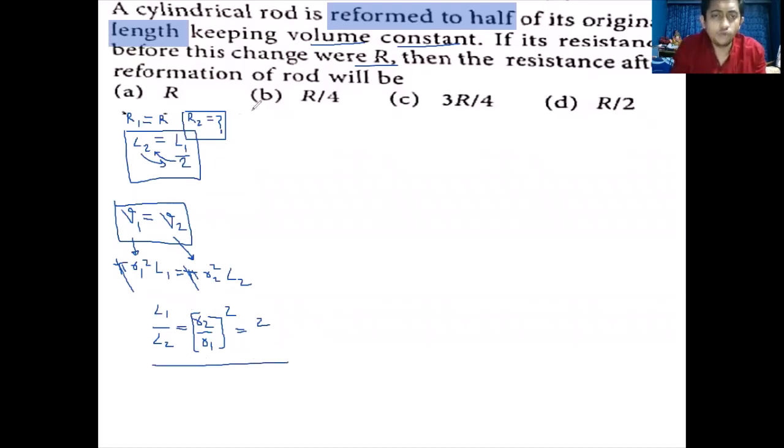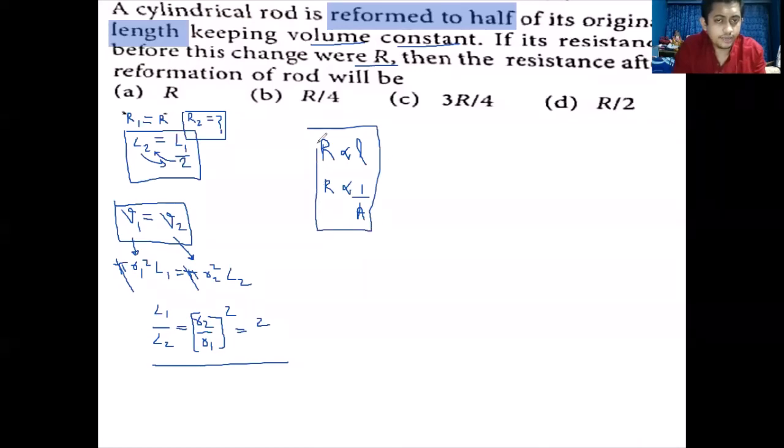Now, for a wire or a rod, resistance is directly proportional to length and inversely proportional to cross-sectional area.